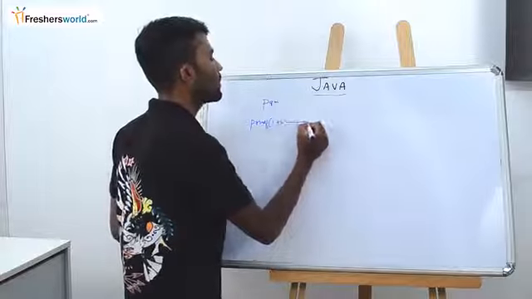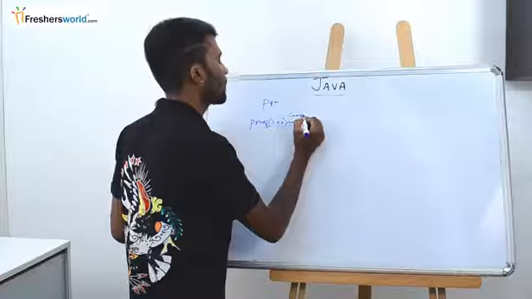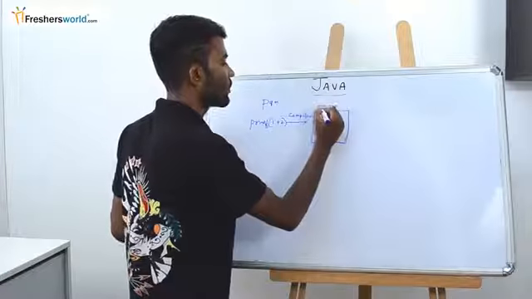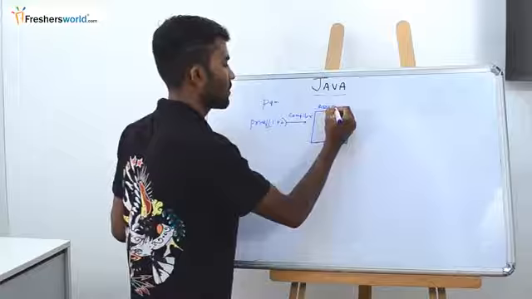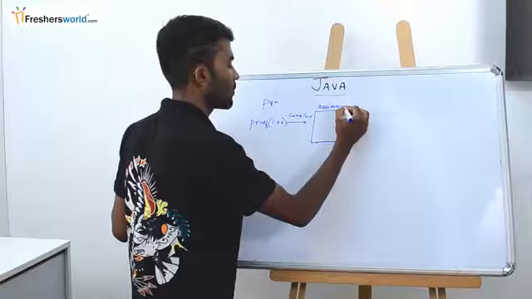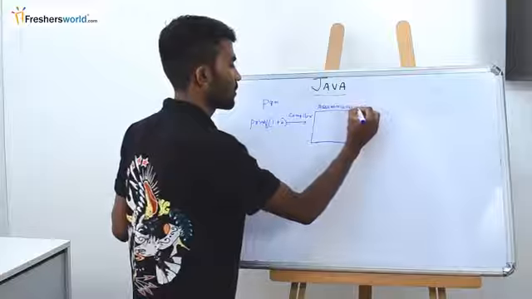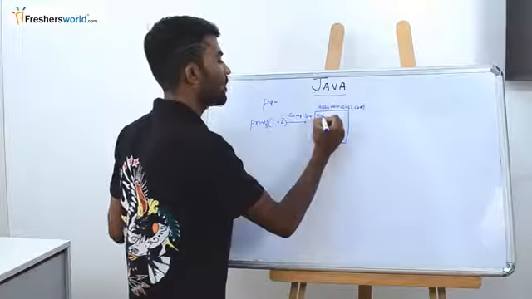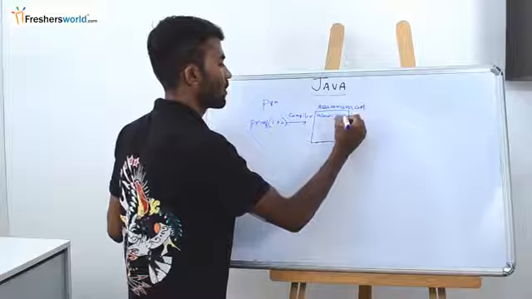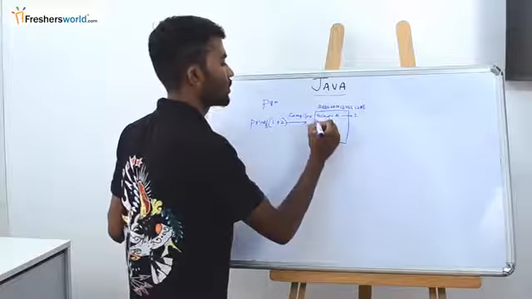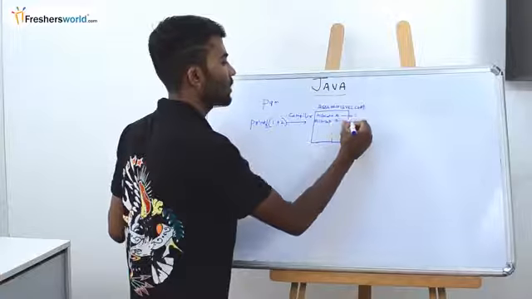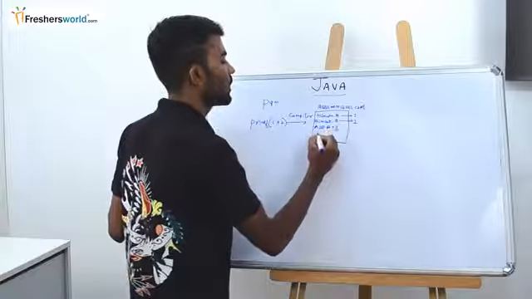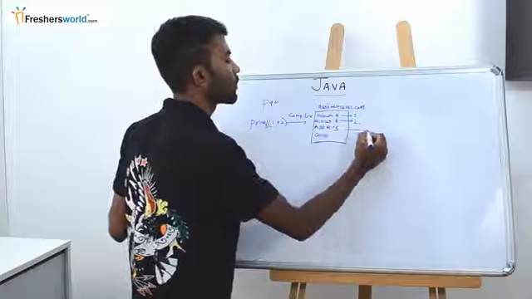Now I give it to the compiler. Now it generates assembly level code, wherein it tries to allocate memory A for 1, it tries to allocate memory B for 2, it tries to add A plus B, and it calls the operating system to perform the operation.